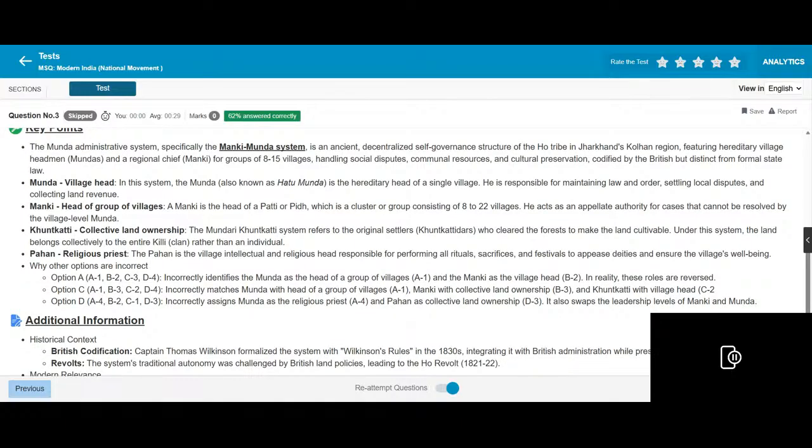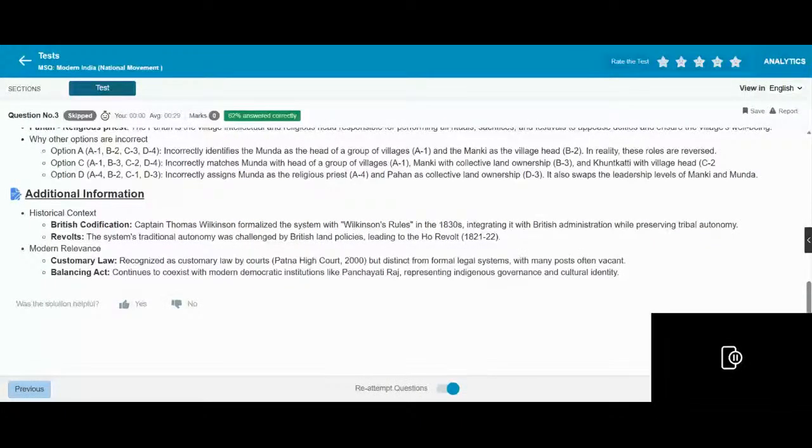The British, under Captain Thomas Wilkinson, analyzed the system, and the integration of their land policy led to the Kol revolt. Modern law recognized Khuntkatti rights through a Patna High Court ruling in 2000, but the system remains distinct from the legal system, with many posts lying vacant. It continues to coexist with modern democratic institutions like Panchayati Raj, representing cultural identity.